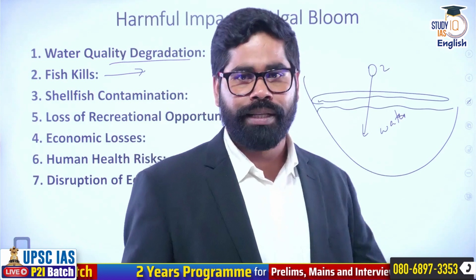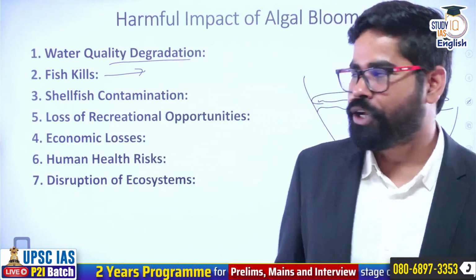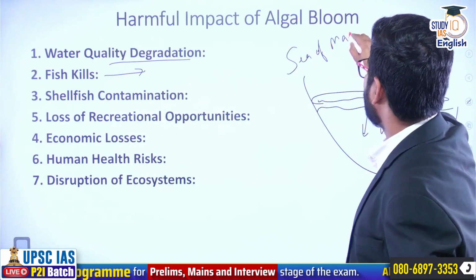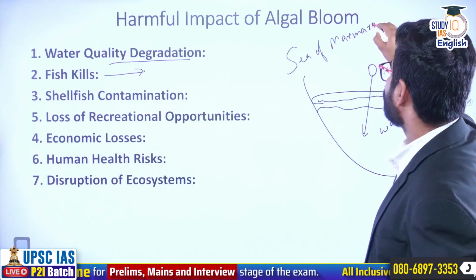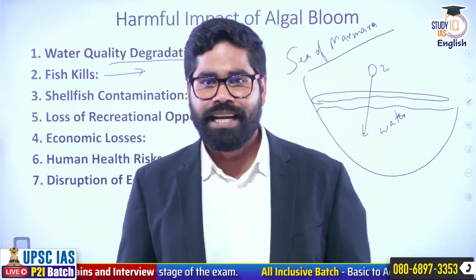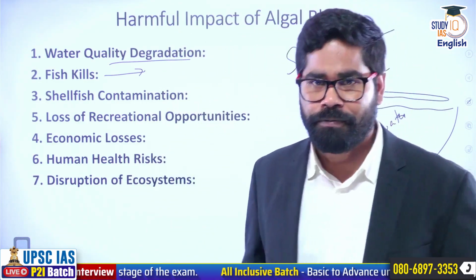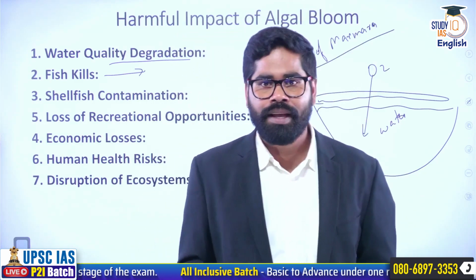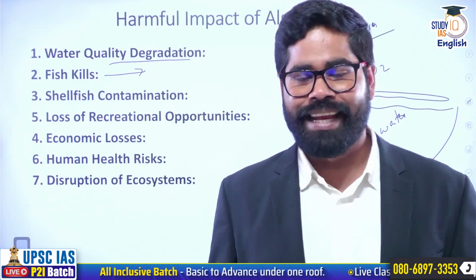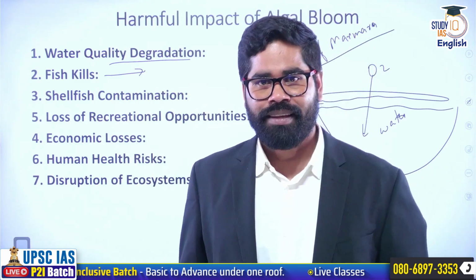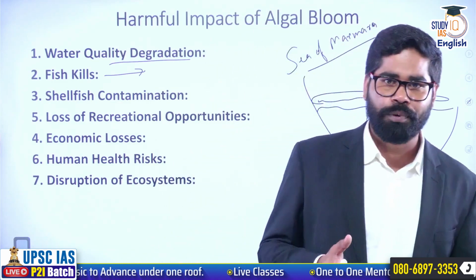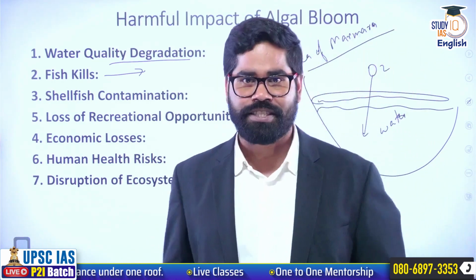You might have seen one thing. Last year there was this news. There is the Sea of Marmara in Turkey. So in Turkey there was also this algal bloom, and you might have seen that within a span of a few weeks, just 1 or 2 weeks, around 70 to 75% of the fishes in that area have died. Okay. So cutting off the oxygen is one of the results of algal bloom, and it can lead to killing of the fishes as well.